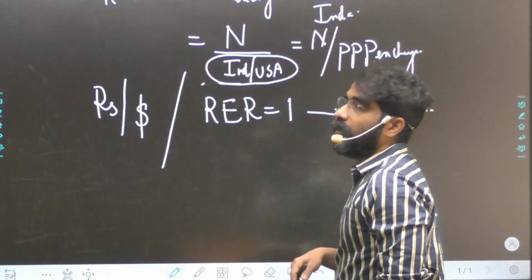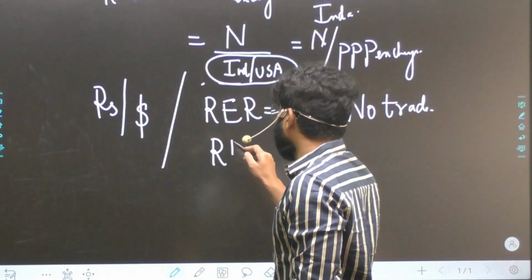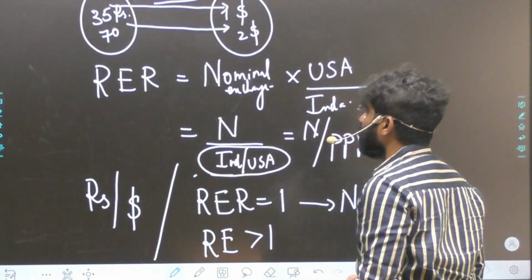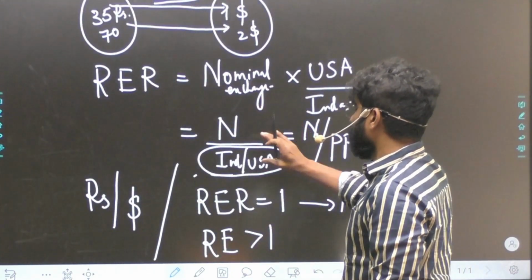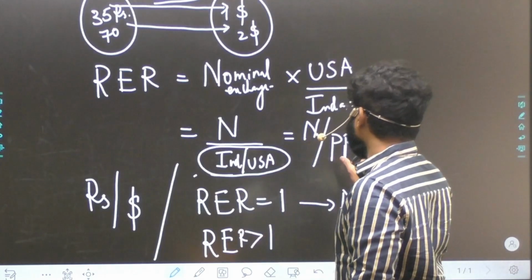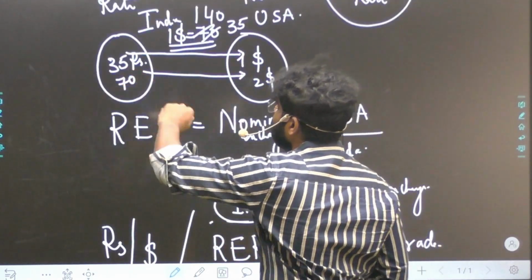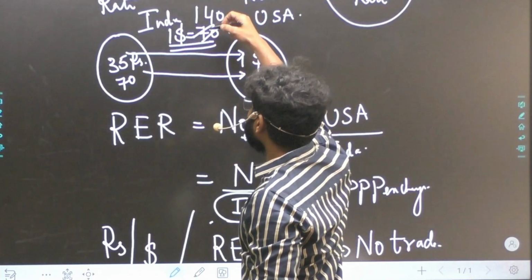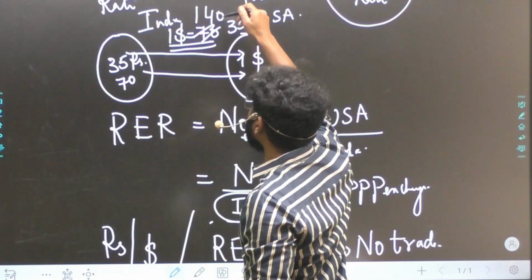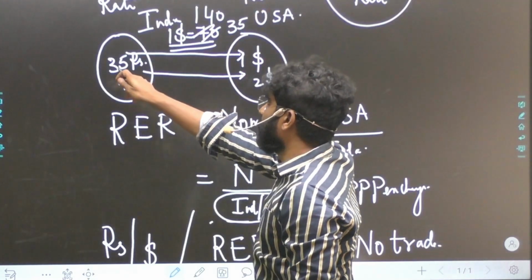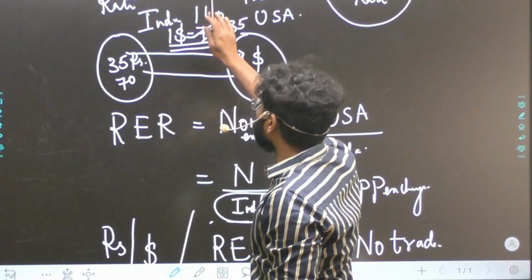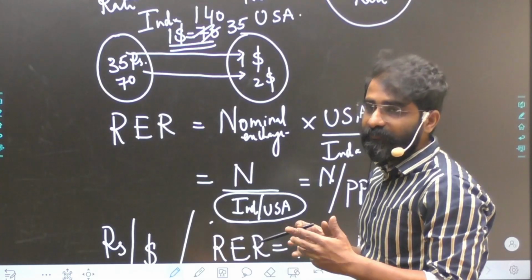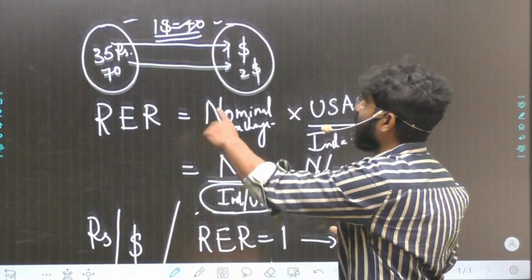But if the real exchange rate is greater than 1, it means the nominal exchange rate is greater than the PPP exchange rate. This is 35, this is 70. So this is the nominal exchange rate. If it becomes 140, but the PPP exchange rate is 35, then 140 divided by 35 is equal to 4. So the real exchange rate is greater than 1. This is increasing.